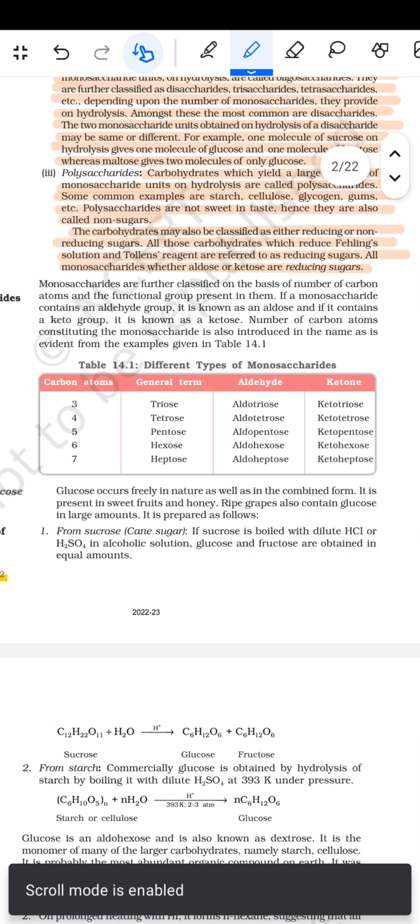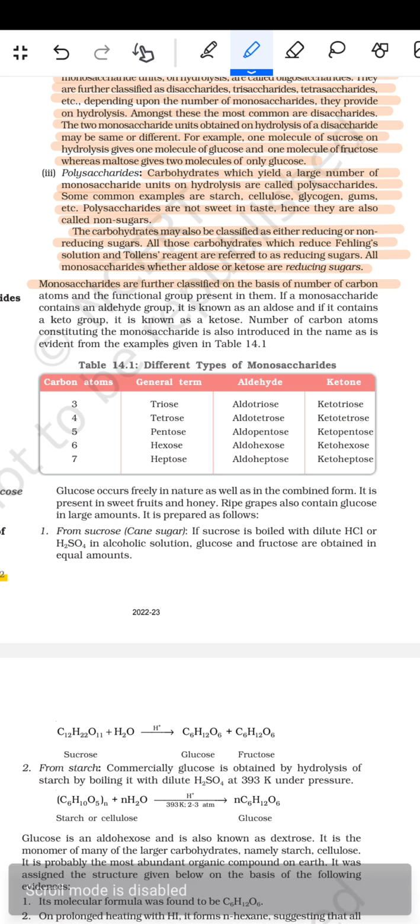Now the monosaccharides are further classified on the basis of the number of the carbon atoms and the functional group present in them. If a monosaccharide contains an aldehyde group, it is known as the aldose, and if it contains a keto group, it is known as the ketose. Number of the carbon atoms constituting the monosaccharide is also introduced in the name, as is evident from the examples given in the table 14.1.